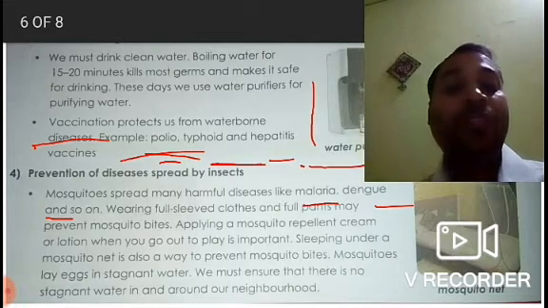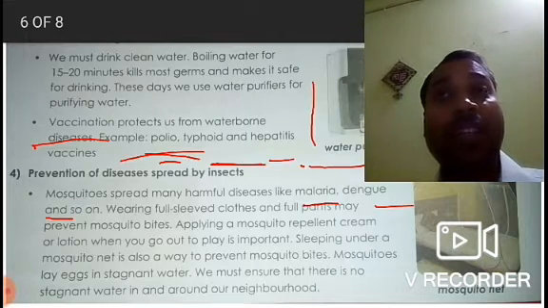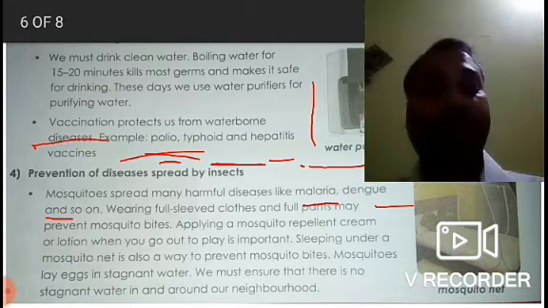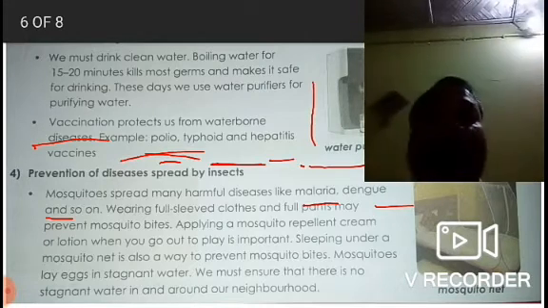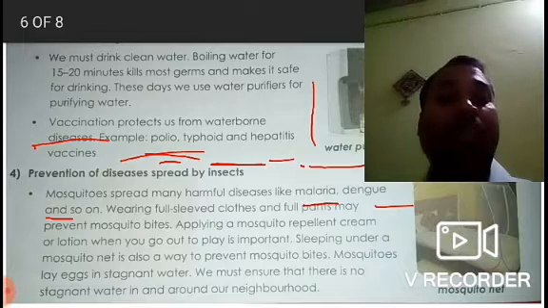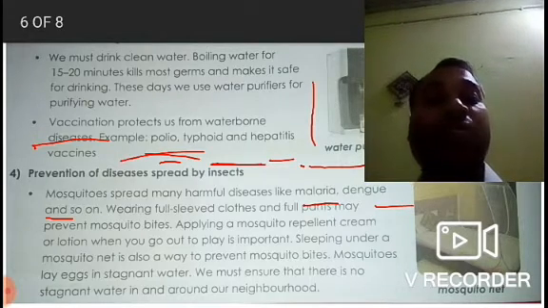Then wearing full sleeve clothes and full pants may prevent mosquito bites. So we should try to avoid mosquito bites because they cause what? Diseases such as malaria, dengue, and other such diseases. Applying a mosquito repellent cream or lotion when you go out to play is also important.